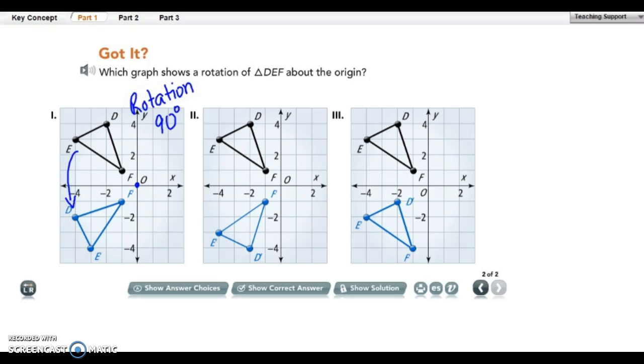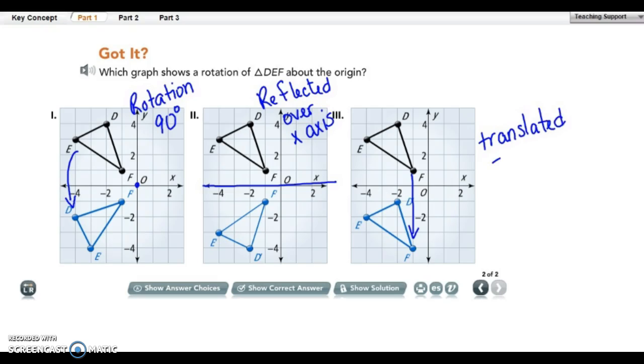The second one, as we're looking over it, it has flipped over the x-axis or reflected. Over the x-axis. And the last one has translated 5 units down. Hopefully these are getting pretty easy for you.